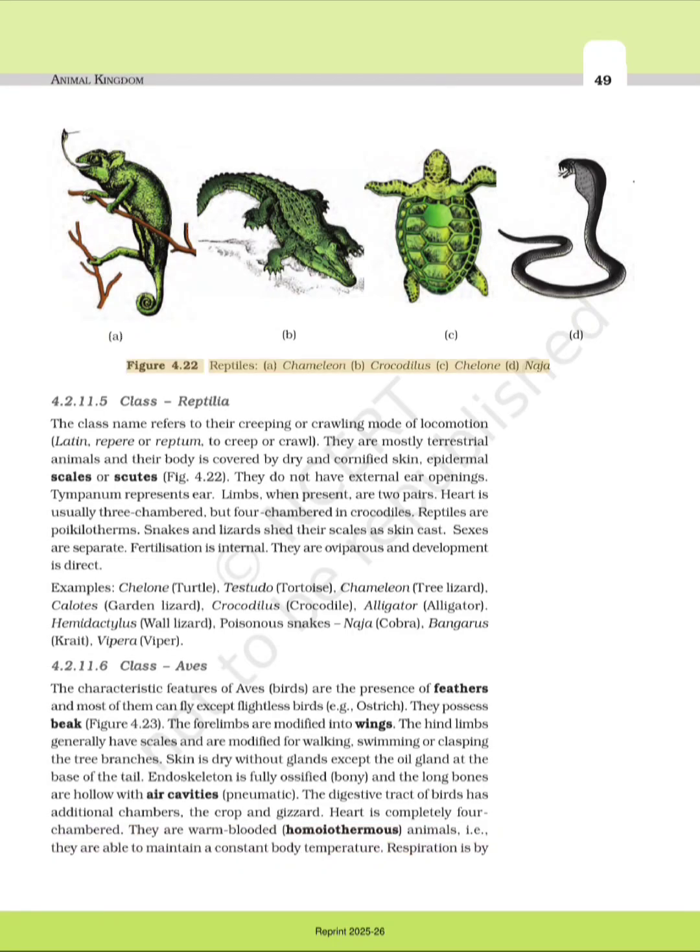Figure 4.22 reptiles: A. Chameleon, B. Crocodilus, C. Chelone, D. Naja.